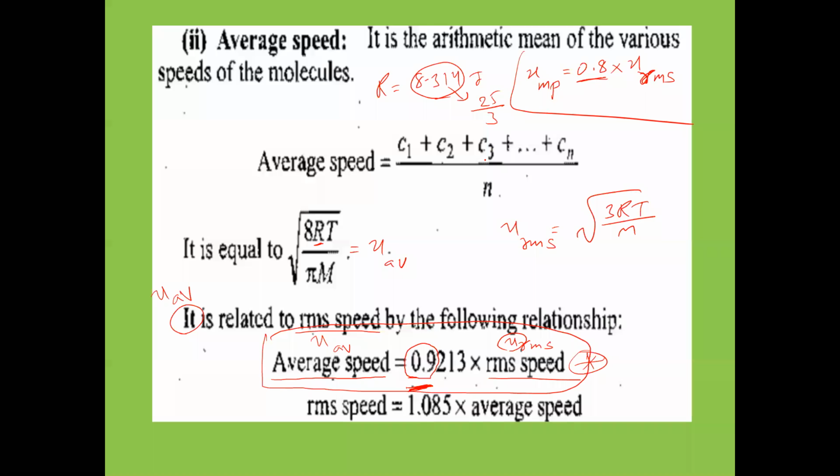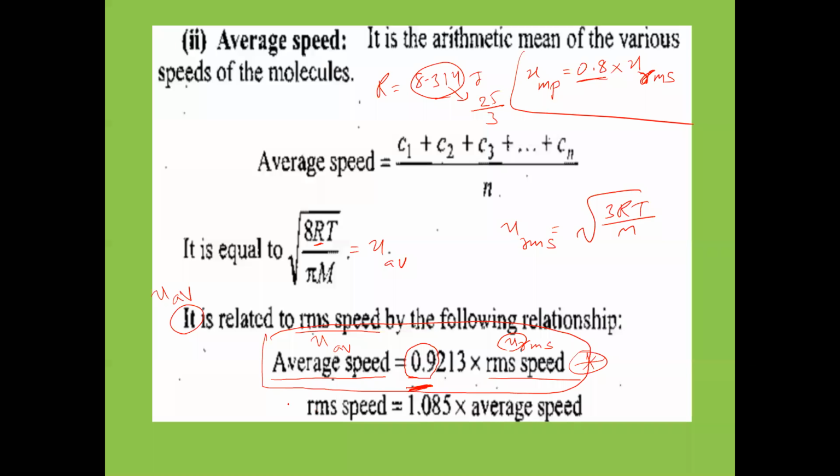Most probable velocity and average velocity, which has greater magnitude? Average speed, slightly greater. That's why average velocity is equal to 0.9 into RMS velocity, and most probable velocity is equal to 0.8 into RMS velocity. So this relation remember now only.